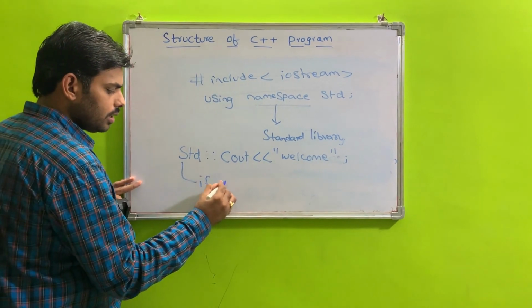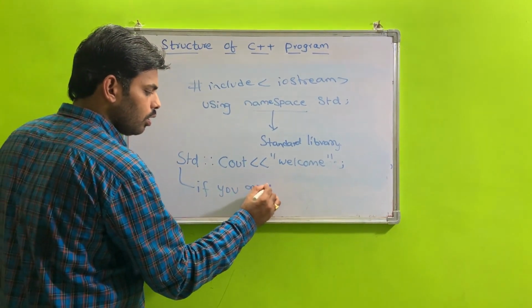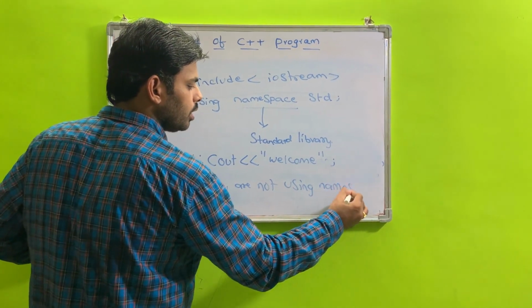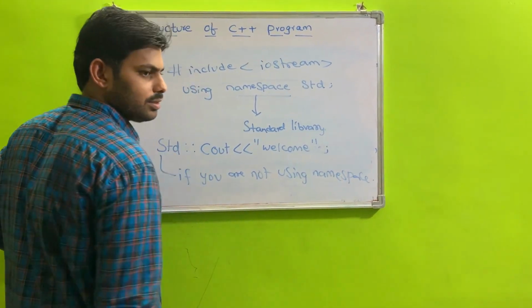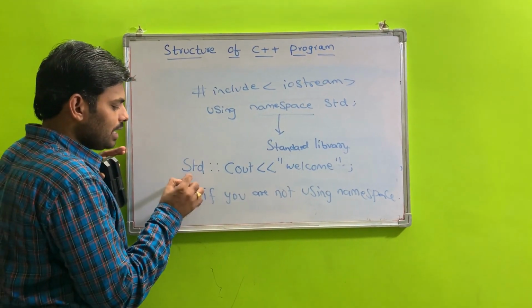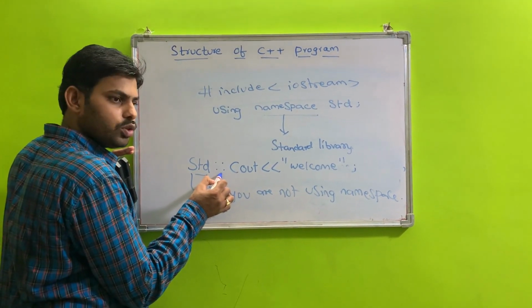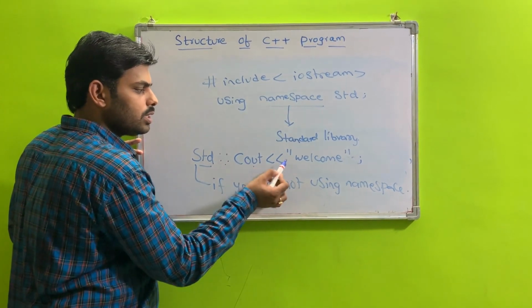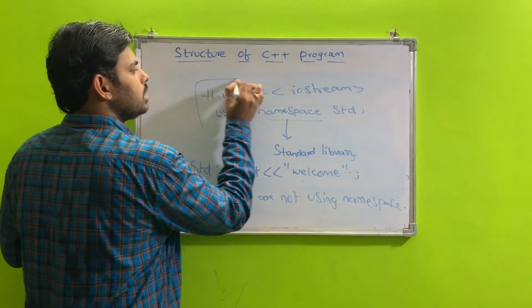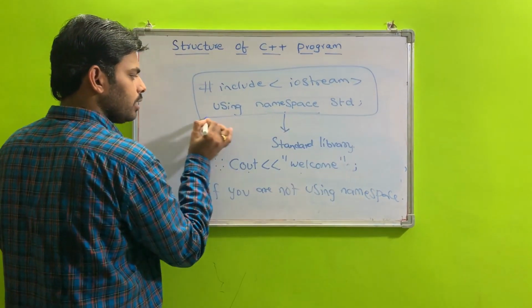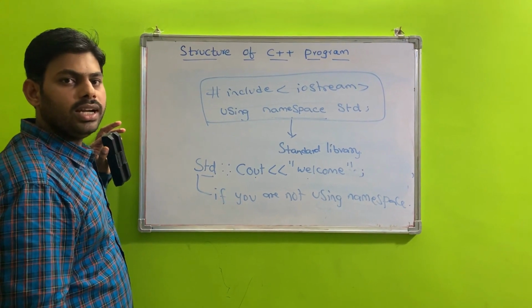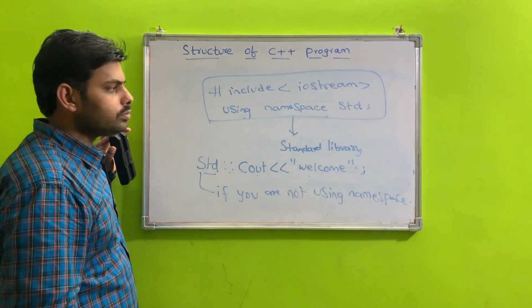So this is the case if you are not using namespace in new compilers: you must write std, scope resolution operator, cout in your statement. So this is the structure for representing directives or predefined functions.